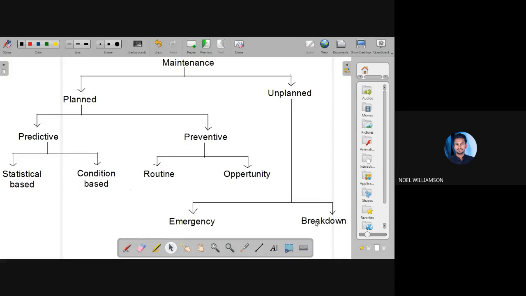Now, breakdown maintenance, similar to that, is done only after the occurrence of a failure.